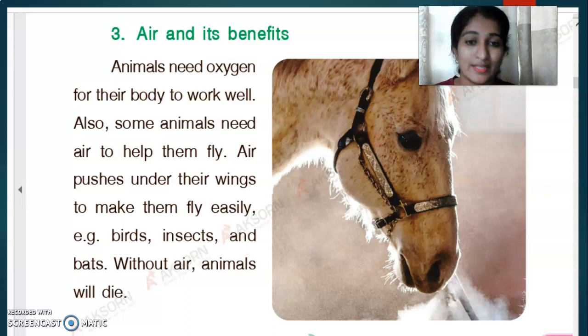For example, birds use air for flying. Air pushes under the wings. When they are flying, air pushes the wings so that they can easily fly, like birds, insects, and bats. Without air, animals will die.